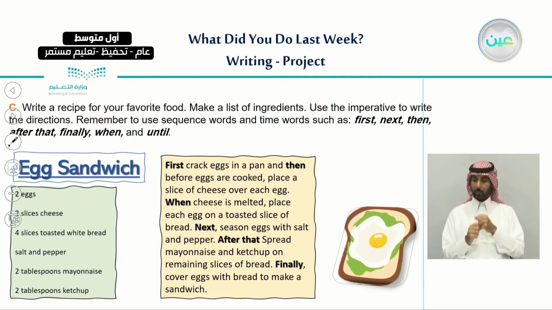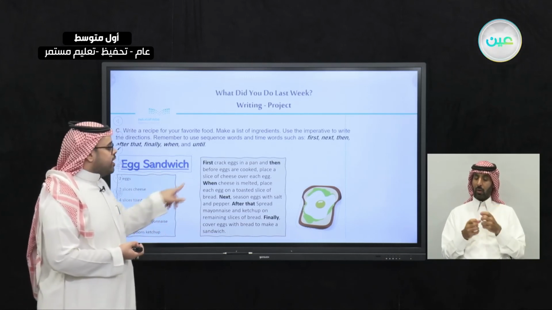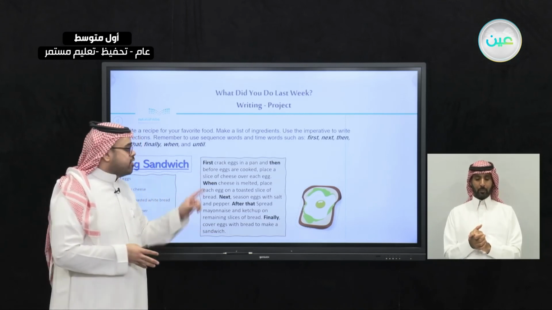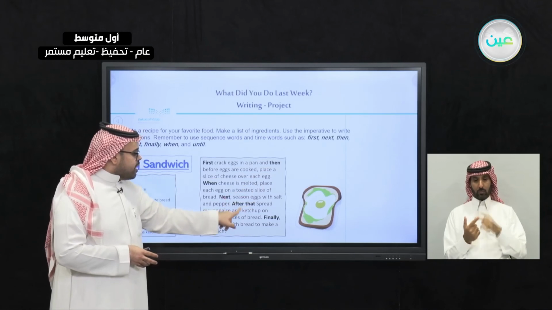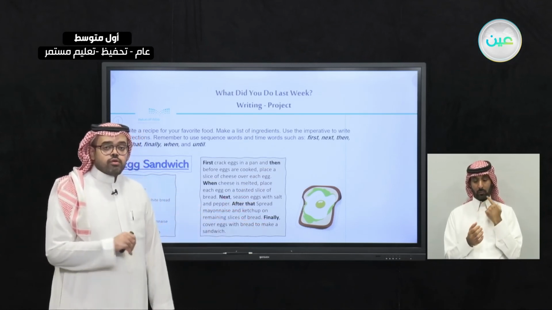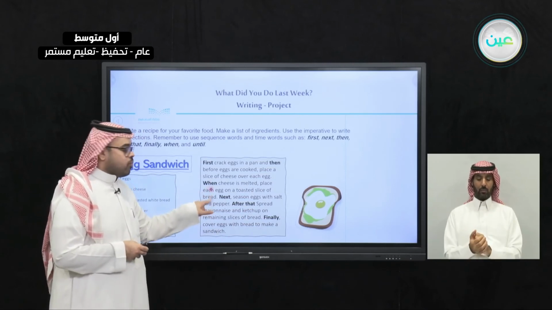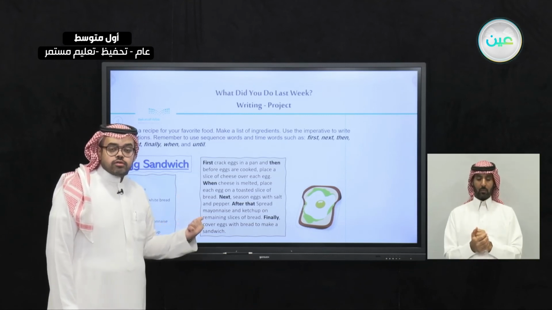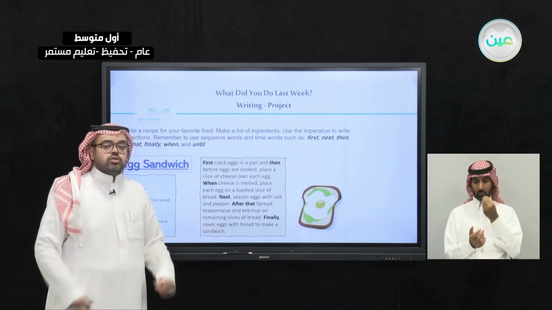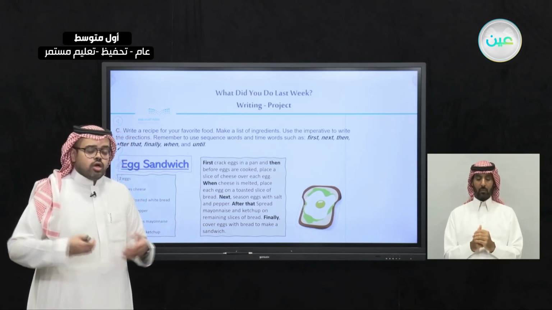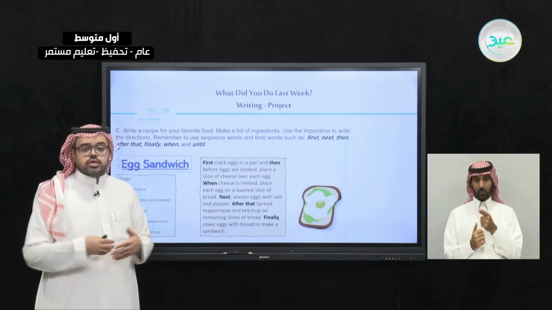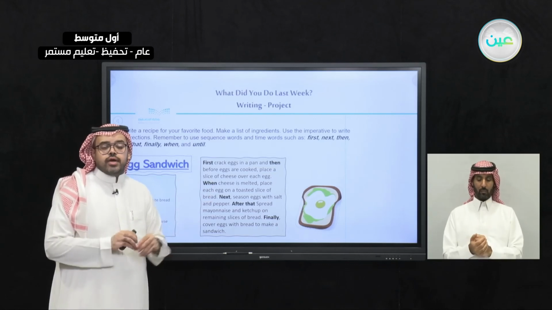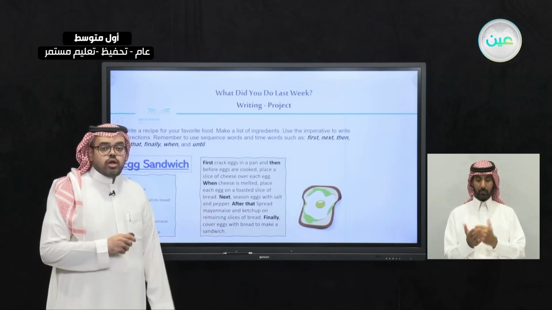So I chose my favorite food, I wrote down the ingredients, and here I wrote down the directions using the sequence words as first, then, next, after that, finally. Not only this, but I also used a time word like when. So you can write down a similar text to this. Just think of your favorite food. Try to make it simple, so you do not have to write many vocabulary words, and also write down the ingredients, and write down simple steps or simple directions on how to make that kind of food.